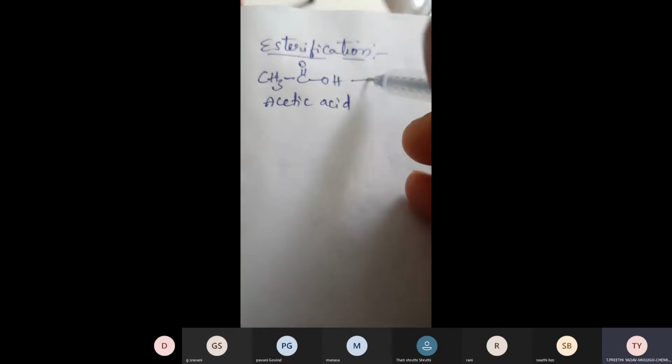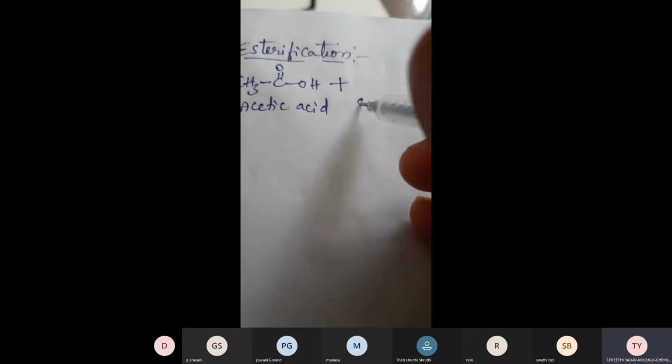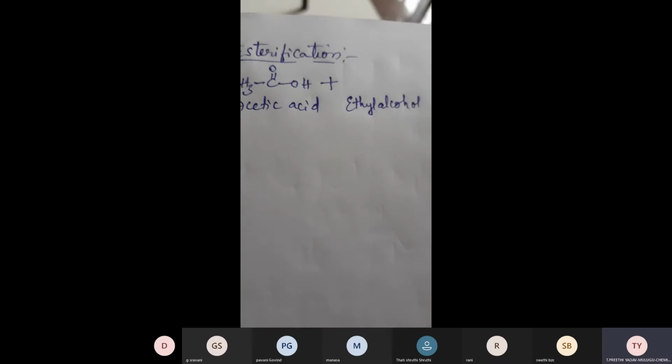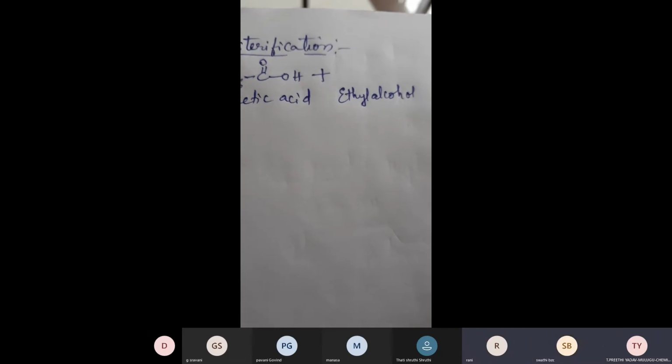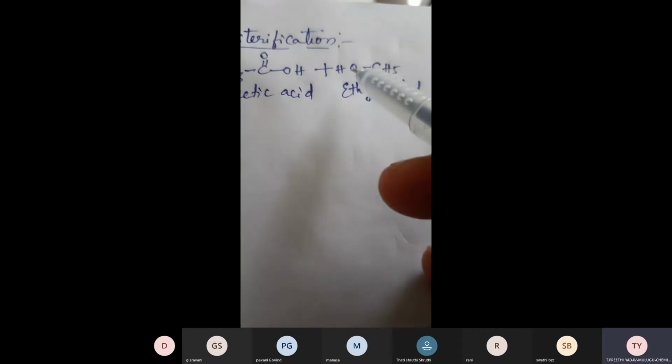Now this acetic acid reacts with alcohol. For example, here I am taking ethyl alcohol. How to write ethyl alcohol? Ethyl alcohol can be written as C2H5OH. So here I am writing it like this. This also comes under ethyl alcohol, right?